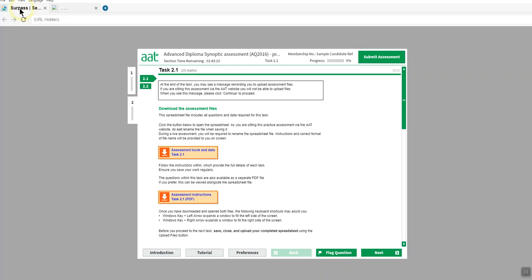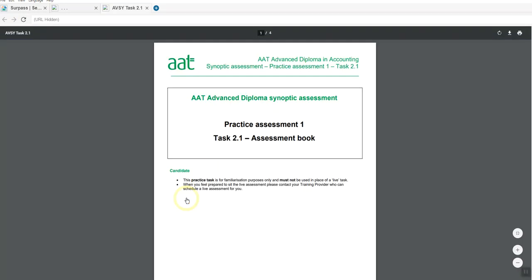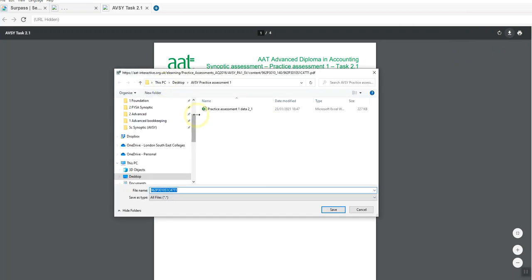Now notice it's opened up a new tab up here, so I need to return to the original tab, which is the Surpass one, so that I can then download the instructions. So it comes in as a PDF booklet. I would recommend downloading it, and I'm going to put it in the same folder as my other file. Again, I've got this weird name.